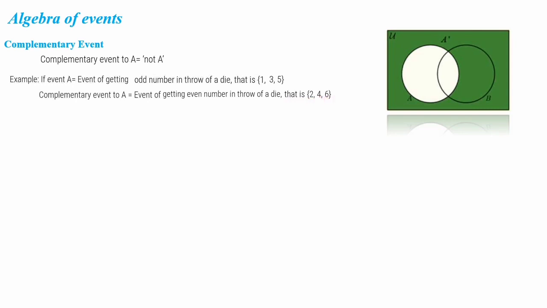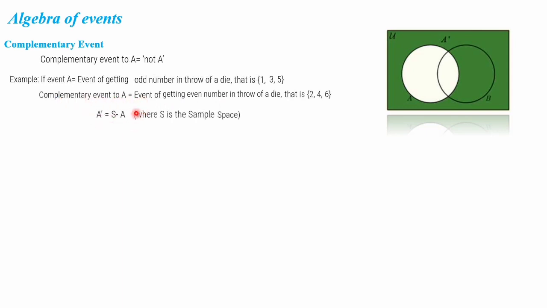As you know, while throwing a die we have 6 elements, 1, 2, 3, 4, 5 and 6. That is our sample space. From the sample space we remove A, that is 1, 3, 5, and the balance will be 2, 4, 6. So that is the complement of event A, or the complementary event to A.